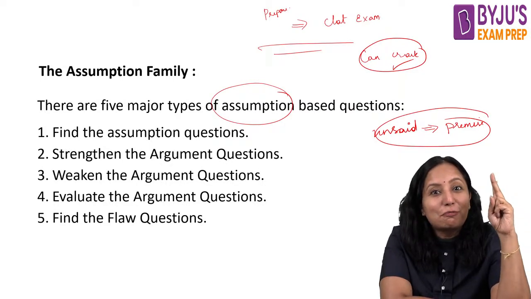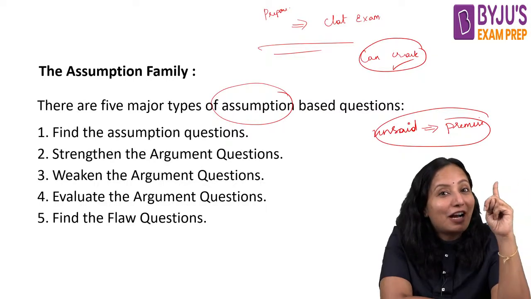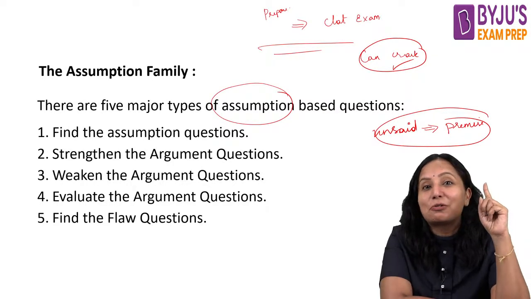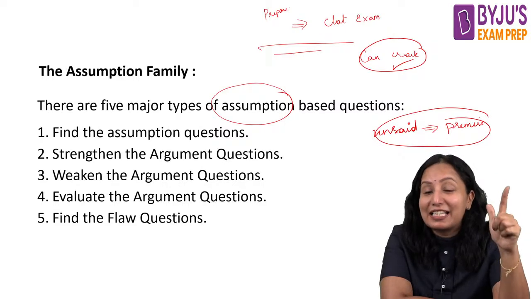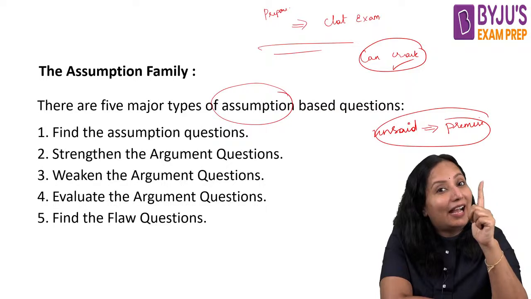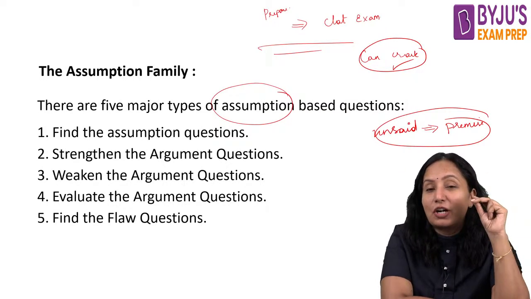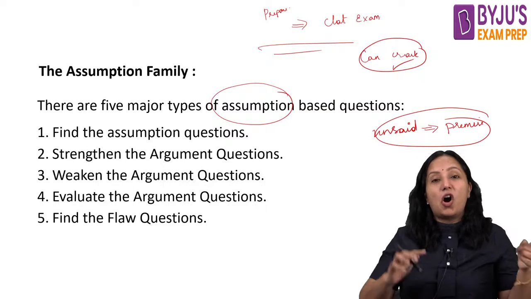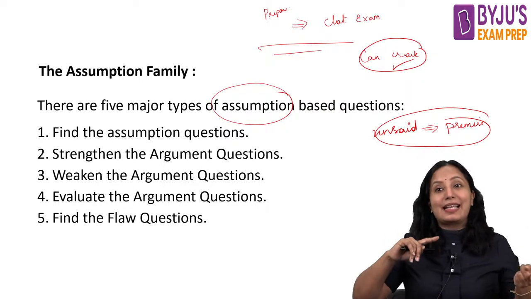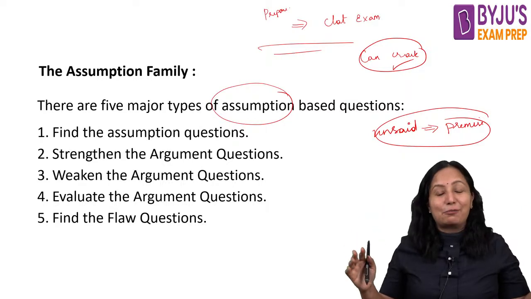Whenever you see an assumption, how can you identify it? The assumption can only be identified if it has the essence of the conclusion and the premise. If these two things, or either of them, is missing or negated, then that will not at all be your assumption.